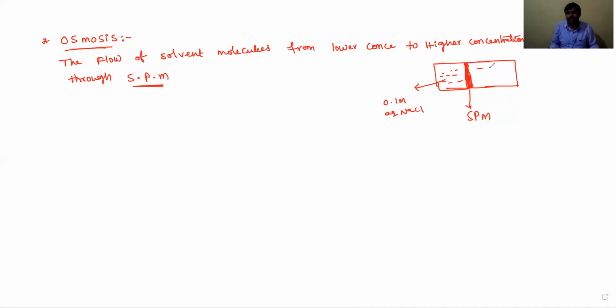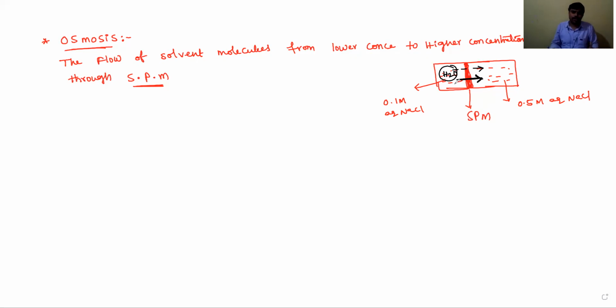This is 0.5 molar aqueous NaCl. Now the water molecules, the solvent, flow from lower concentration. This is the direction the water molecules are flowing. This is known as osmosis.